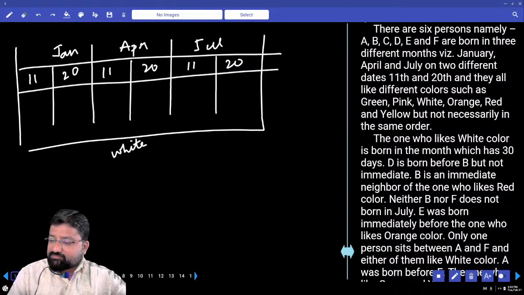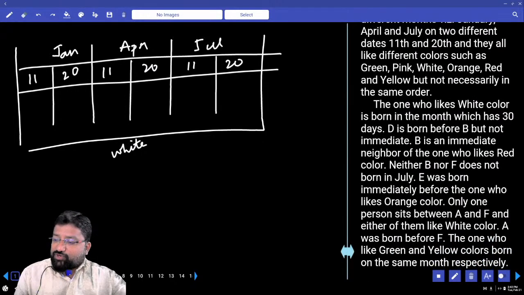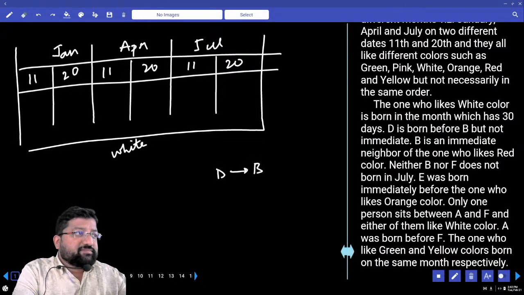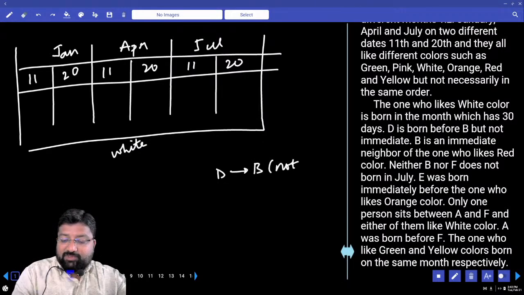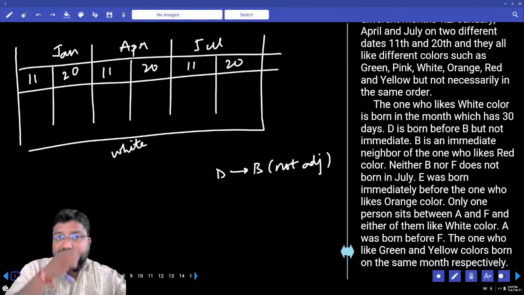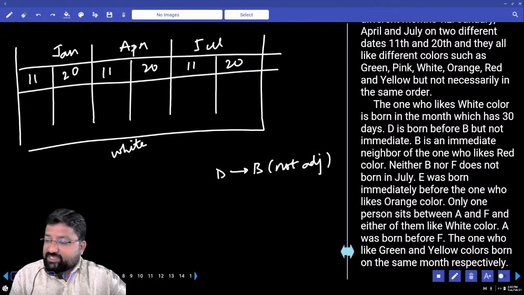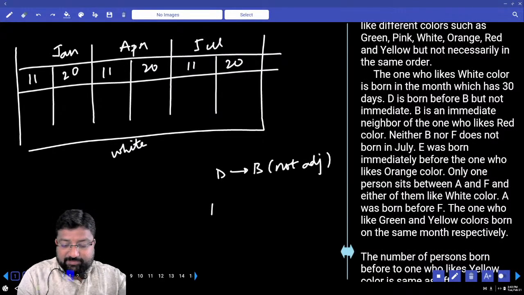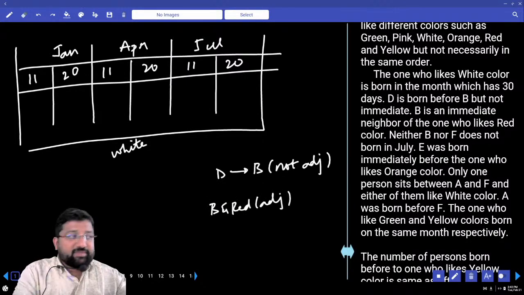Next. D was born before B, but not immediate. D was born before B, but not adjacent. Not immediate and not adjacent, right? Next line, please read. B is an immediate neighbor of the one who likes red color. B and red are on adjacent days.